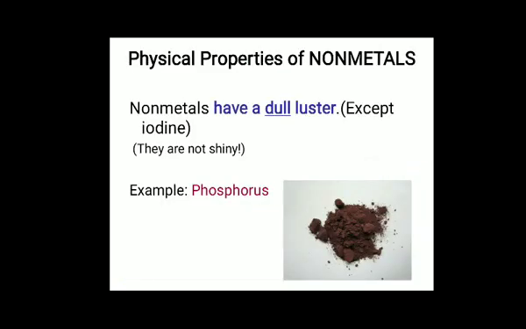Next is lustrous. Non-metals are dull. They don't show lustrous properties. This means that non-metals are not shining. They are dull in appearance. For example, sulfur and phosphorus are solid non-metals which don't have luster. There is, however, one exception: iodine. Iodine is a non-metal, but it shows lustrous properties. It shines like a metal.